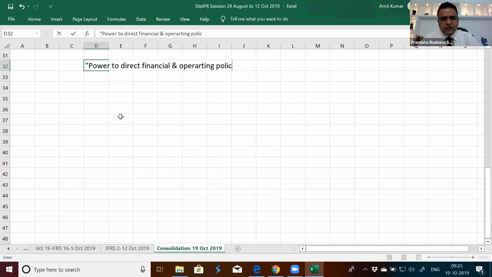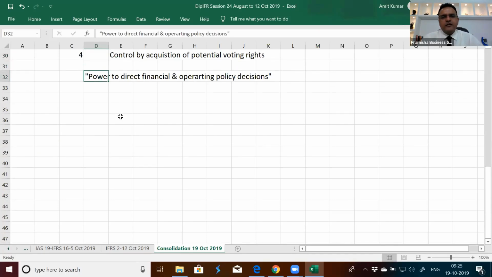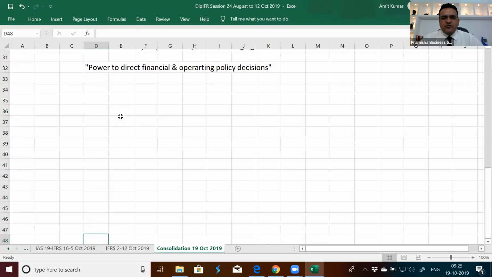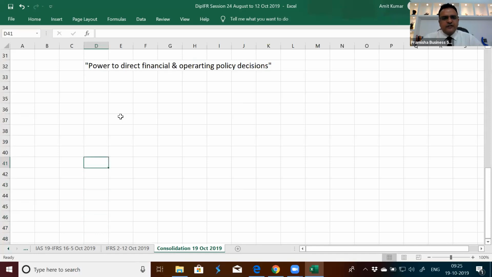Now, can you tell me what is a financial and operating policy decision? Anyone? What events or transactions an entity is able to control that they are supposed to prepare consolidated financial statements, which can be an additional burden on them to present to the general public? What they control in terms of financial decisions?